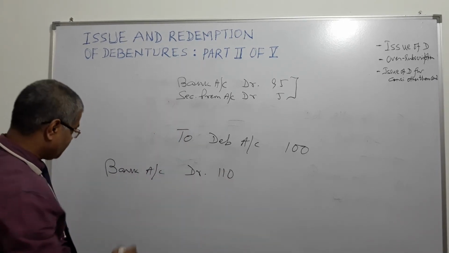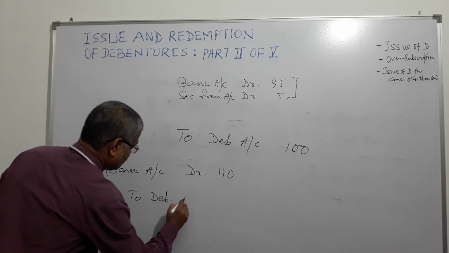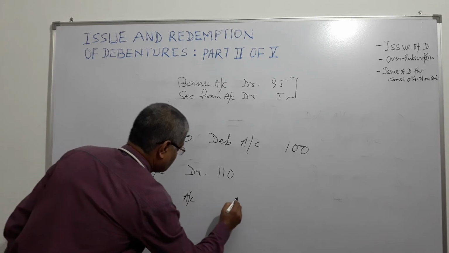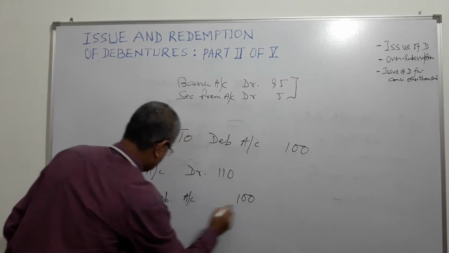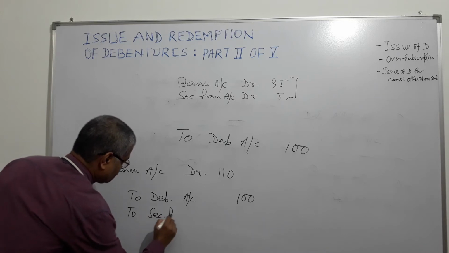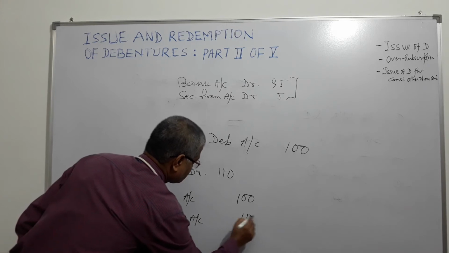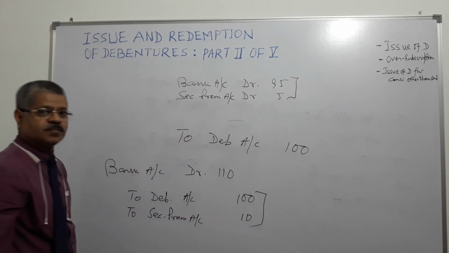So how will you credit? To debenture account 100 rupees and to securities premium account 10 rupees, right?